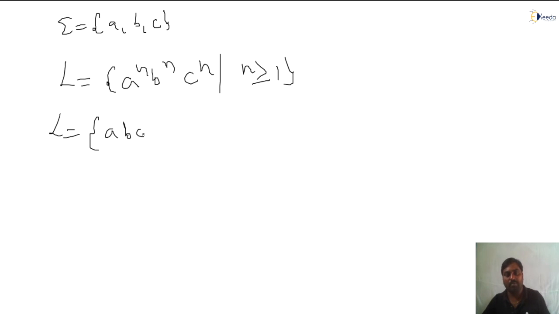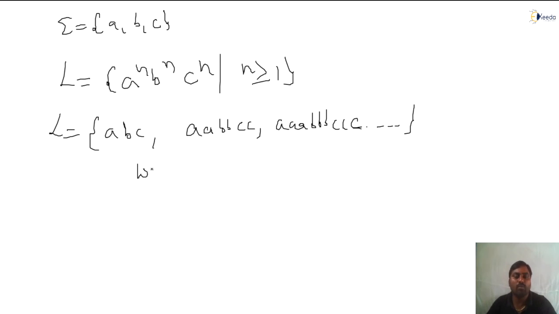Small a, b, c will be there. Yes, sir. Initially, when n is 1, a, b, c will be there. Or a, a, b, b, c, c will be there. These are the strings available in this language. Am I right? When n equals 1, abc; when n equals 2, n equals 3, like this. Suppose the string w, a, b, b, c is there.